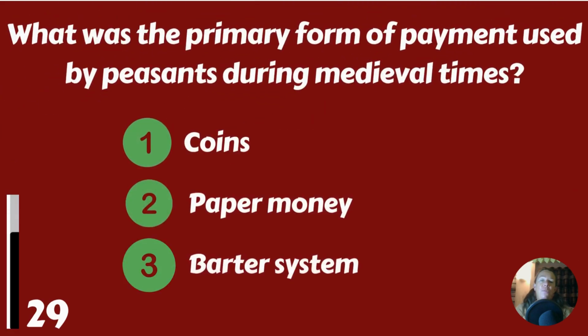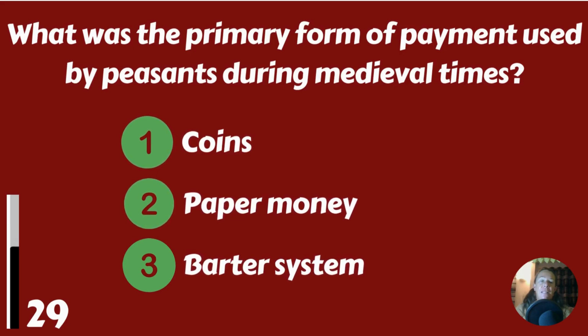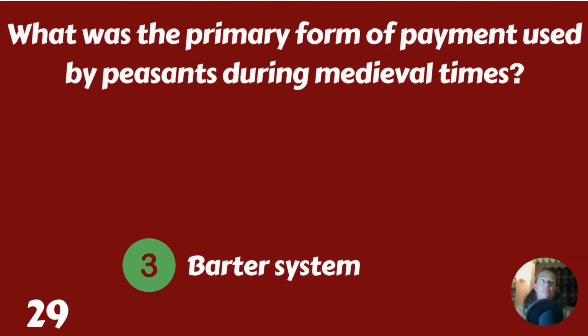What was the primary form of payment used by peasants during medieval times? Coins, paper money, or barter system? It was the barter system.